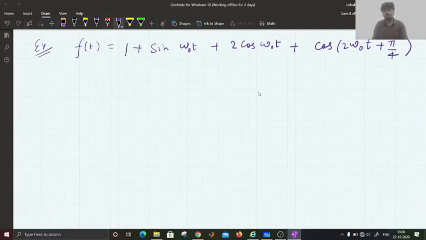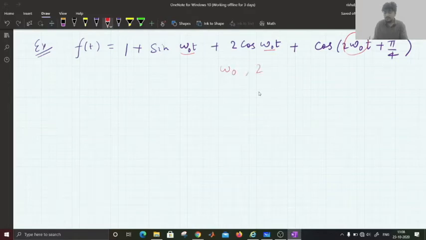One thing to observe in this signal is what types of frequencies are present here. One you can see omega naught, and here 2 omega naught.